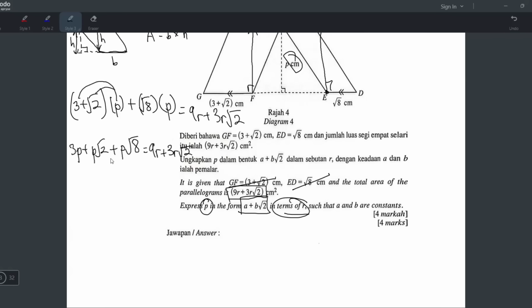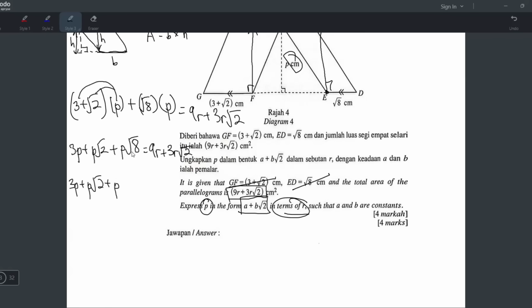Okay, now how do you continue from here? Okay, I see some things. This one and this one actually boleh buat tau. Actually boleh buat. Let me tell you how. This one is square root 2, this one is square root 8, right? And do you know square root 8 boleh simplify? Ya, boleh simplify. So, the rest all I tulis macam ni. The P square root 8 boleh simplify.